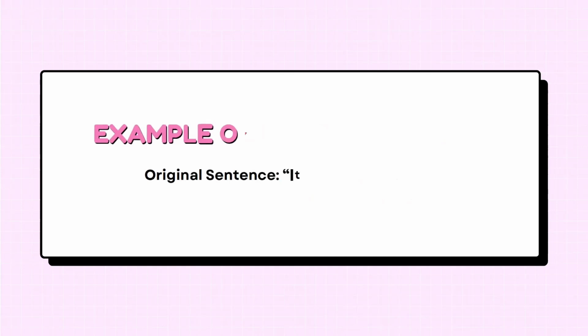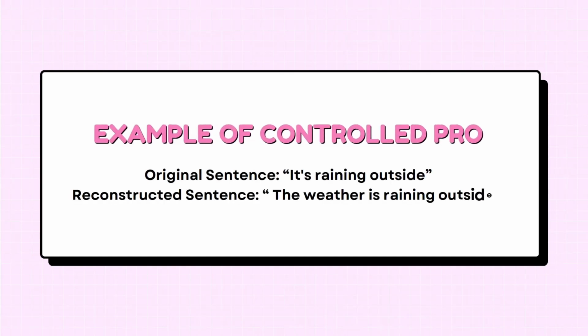Next slide, please. So the second example of controlled pro: the original sentence is "It's raining outside," and when we reconstructed the sentence, it becomes "The weather is raining outside."